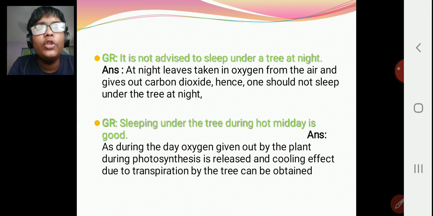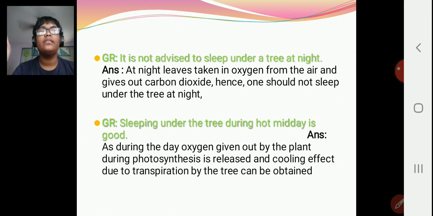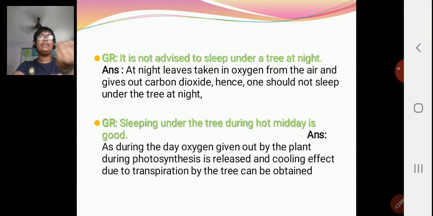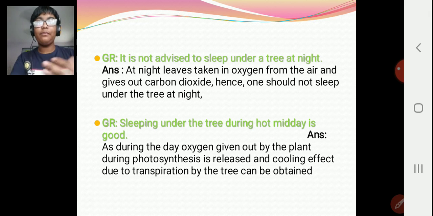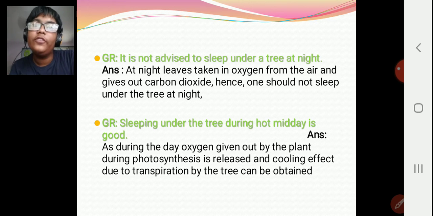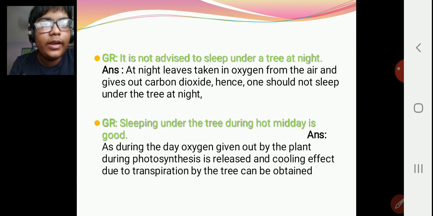Now, it is not advised to sleep under a tree at night. What happens is that during the night, the leaves take in oxygen and give out carbon dioxide. Carbon dioxide is not good for health, due to which this is advised. But in a hot midday, it is good because oxygen is given out by plants. I hope now you understand how to write such answers.